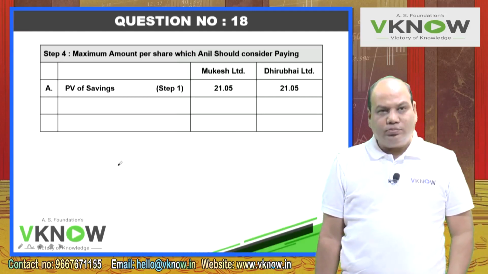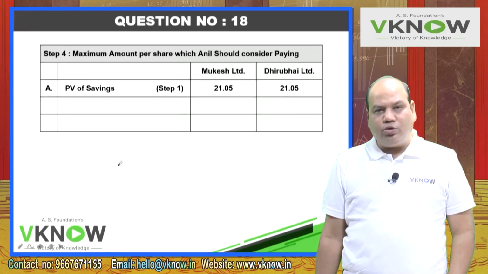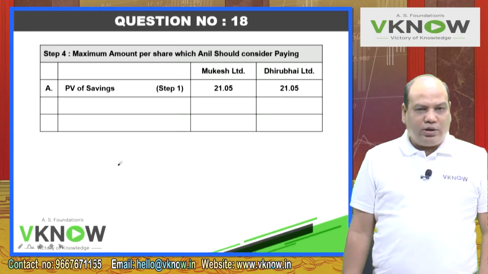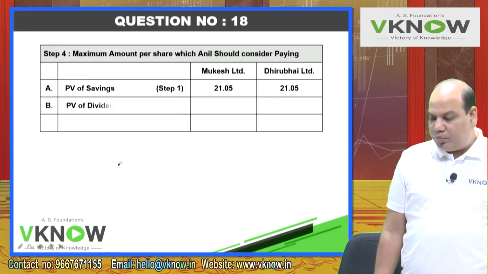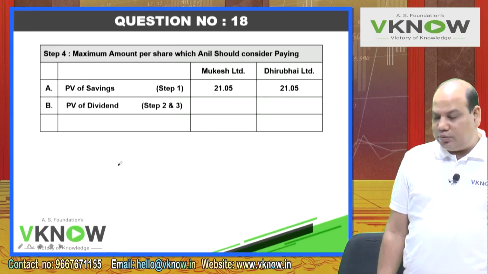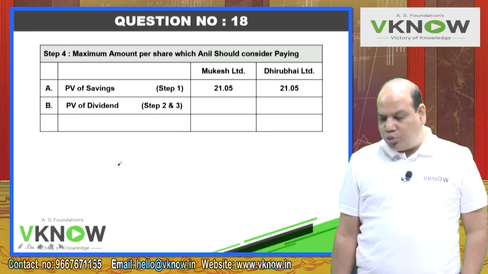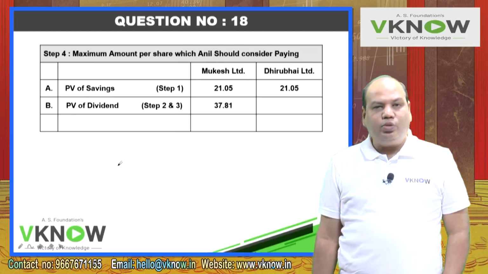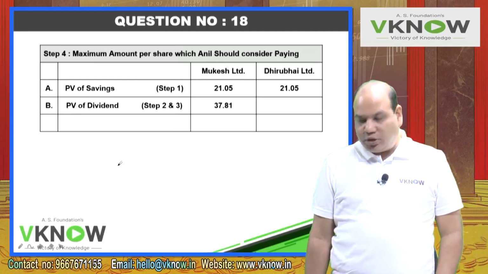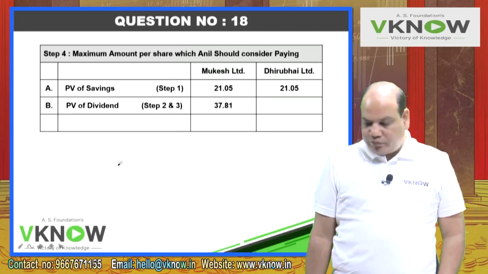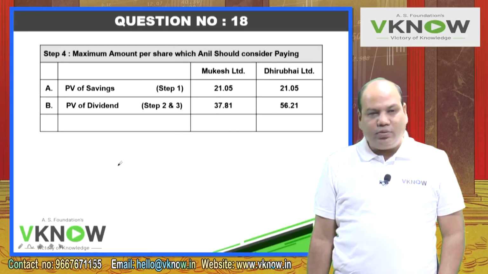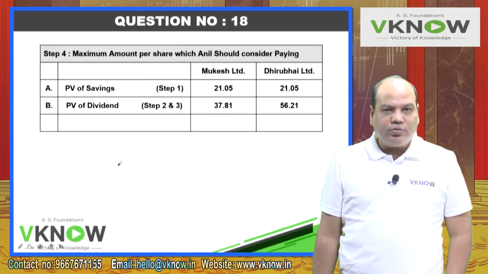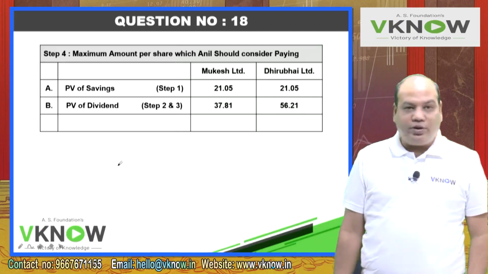This is common. Either Mukesh or Dhirubhai, whichever one you acquire, this is your savings. Point B, write down PV of dividend. PV of dividend, write down step 2 and step 3. In step 2, you will get Mukesh Limited 37.81, and in step 3, the previous one, you will get 56.21.